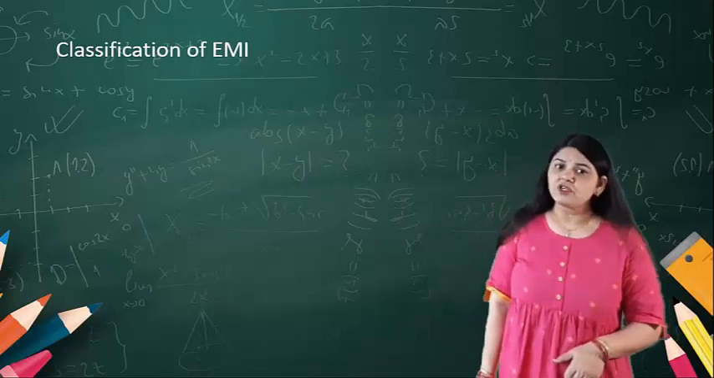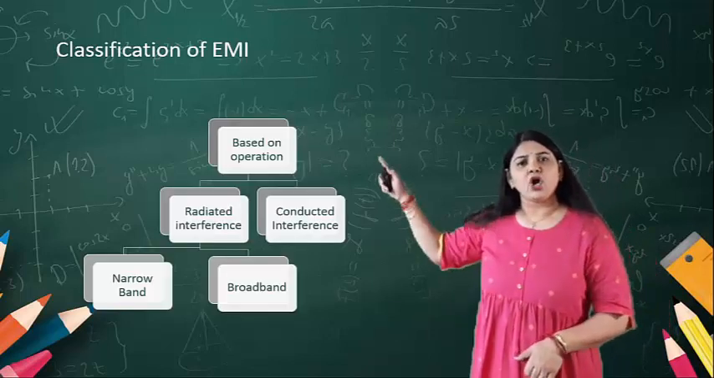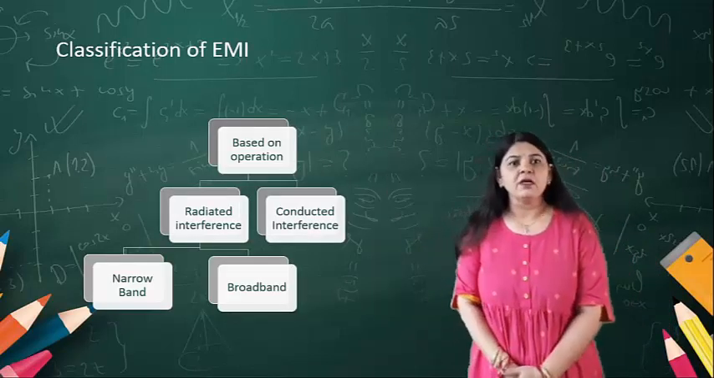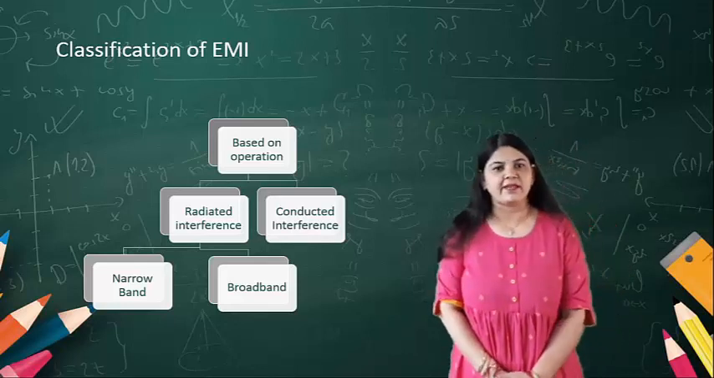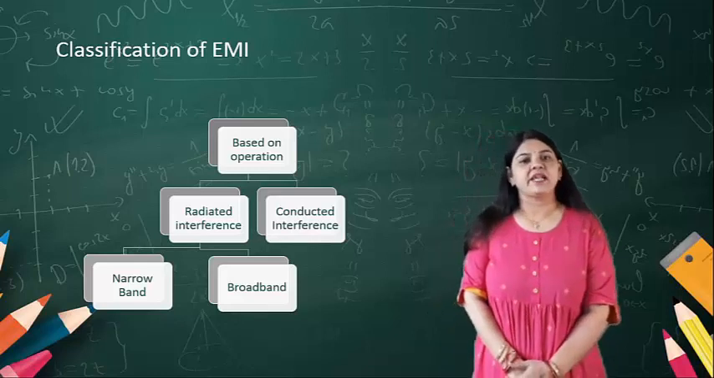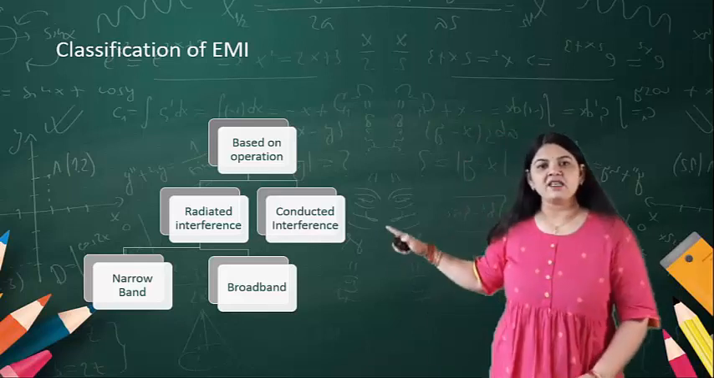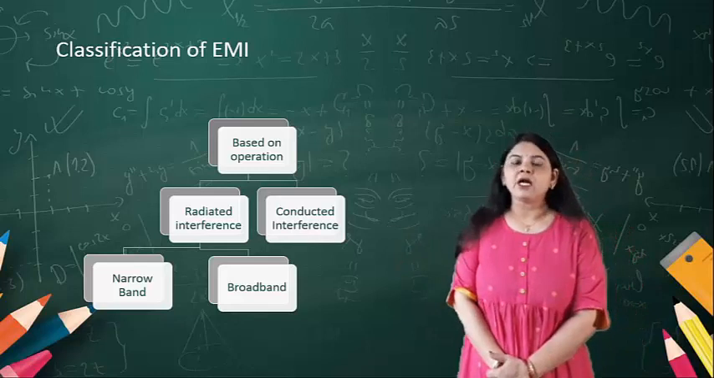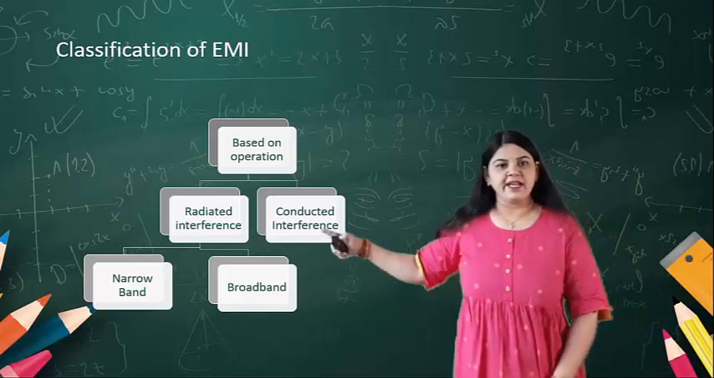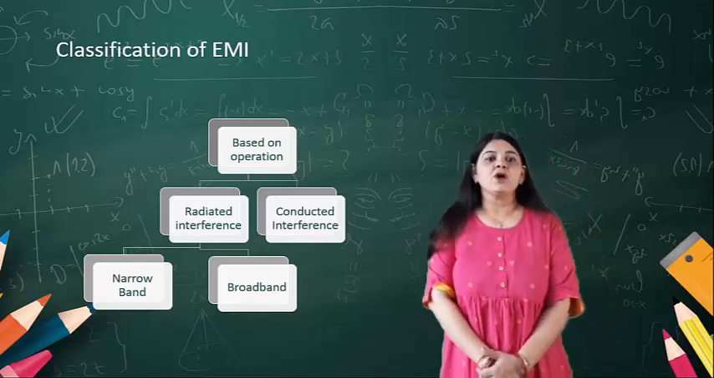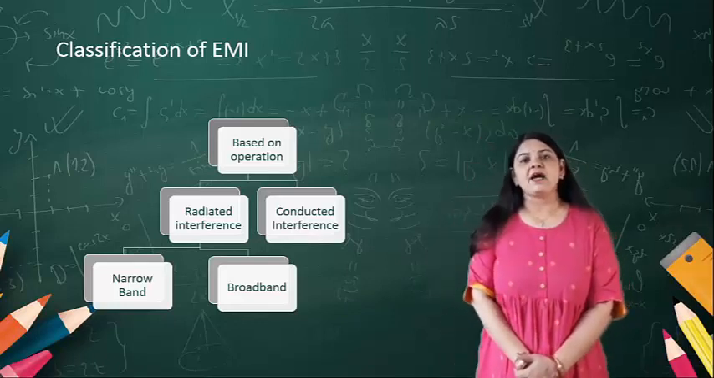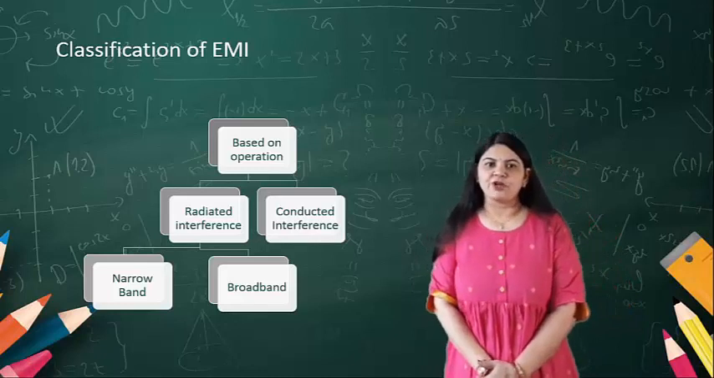The classification of EMI according to the basis of operation is into two categories. One is known as radiated interference and the other is referred to as conducted interference. Radiated interference is again classified into two categories: one is narrow band and the other is broad band.